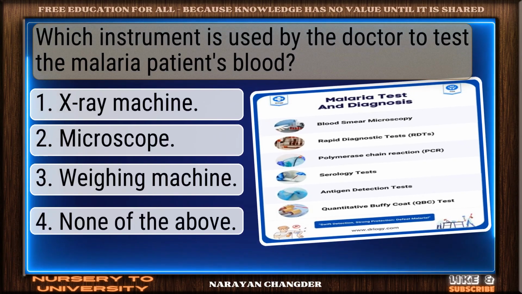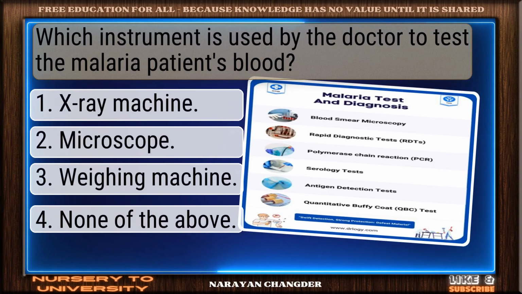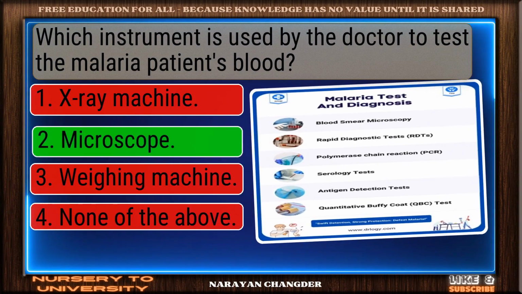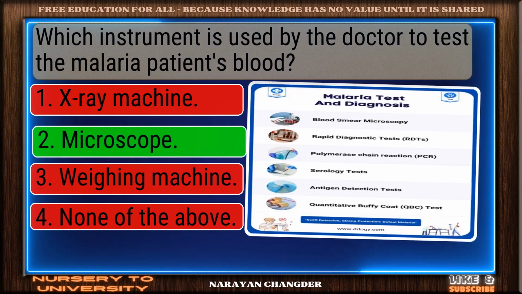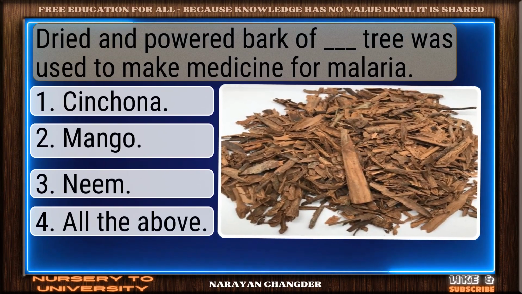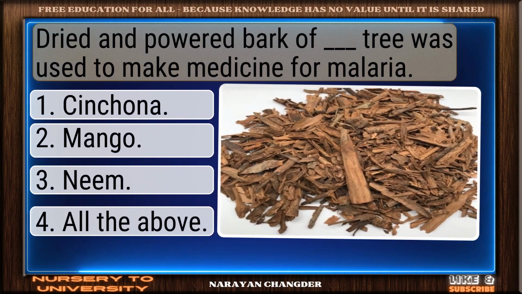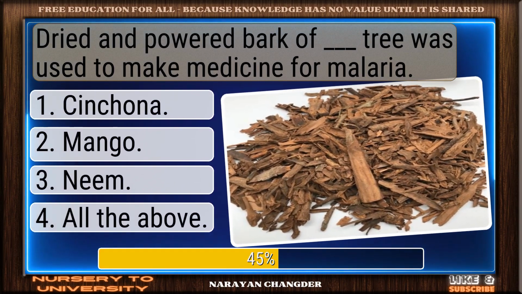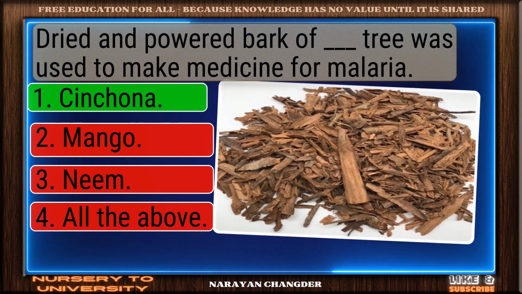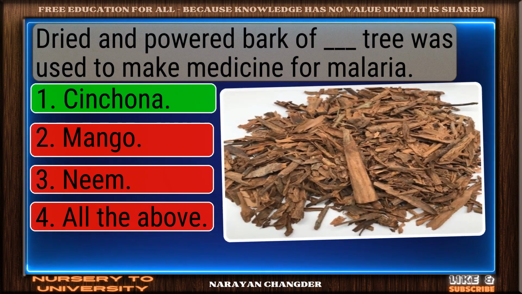Which instrument is used by the doctor to test the malaria patient's blood? Sharp thinking. Microscope is the right choice. Dried and powdered bark of ____ tree was used to make medicine for malaria. Exactly. Cinchona makes sense and it is the right choice.